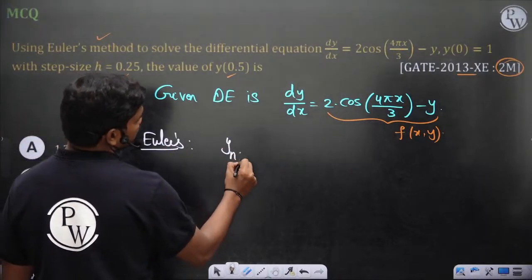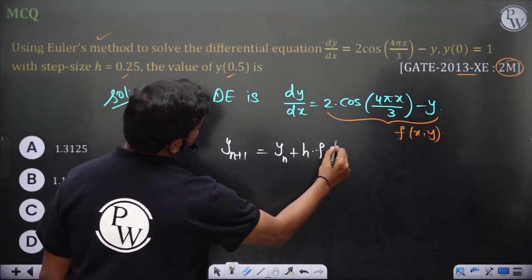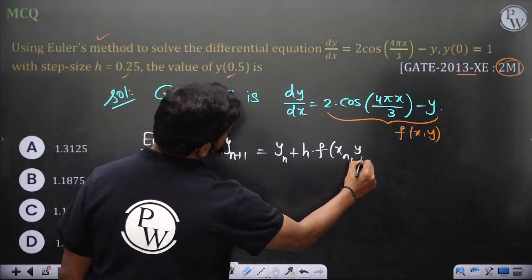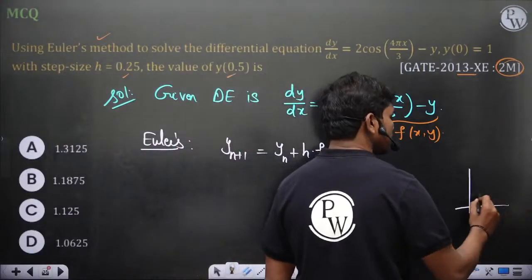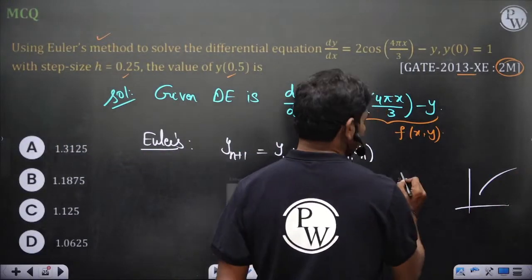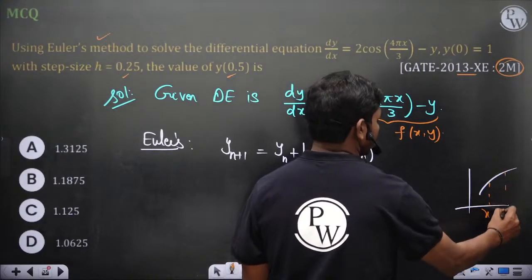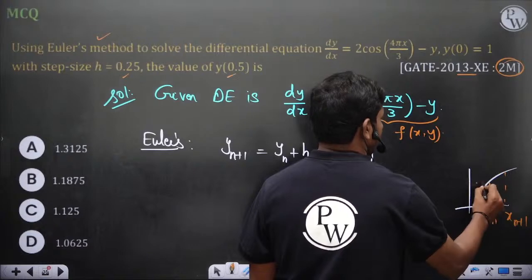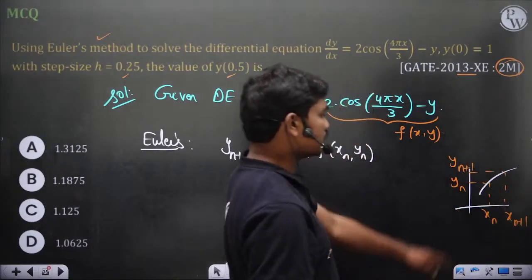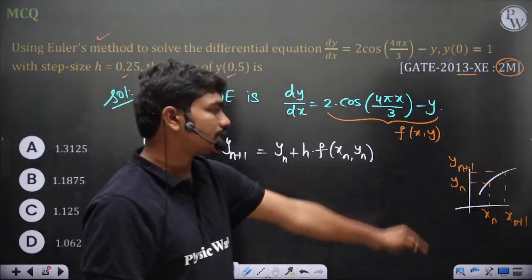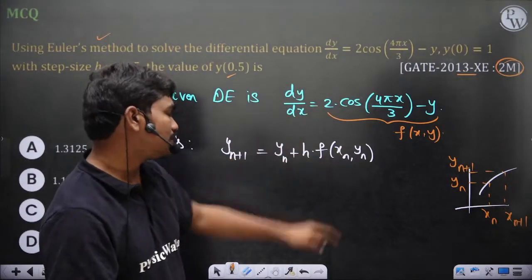So yn plus 1 is equal to yn plus h into this function of xn, yn. Correct? This is the iteration scheme in the forward Euler. Because if you look at forward Euler, if you have the slope, then you take 2 points xn, xn plus 1, yn and yn plus 1. Then definitely dy by dx is yn plus 1 minus yn by xn plus 1 minus xn, equal to y dash, which is this function. So this is the manipulation.